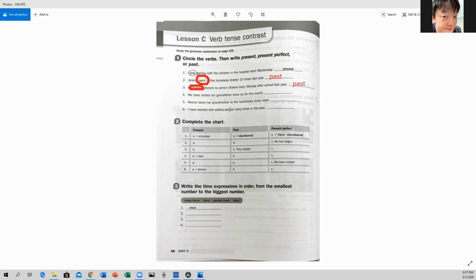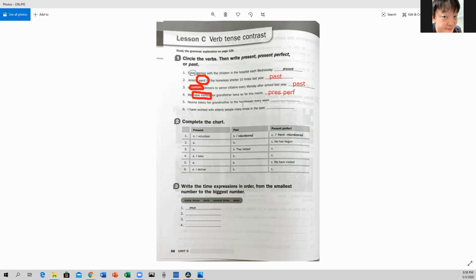Number 4, we have visited our grandfather twice so far this month. We have visited, the verb is have visited. I'm just going to underline, okay? And this is present perfect. You have the have as a present perfect. Okay.